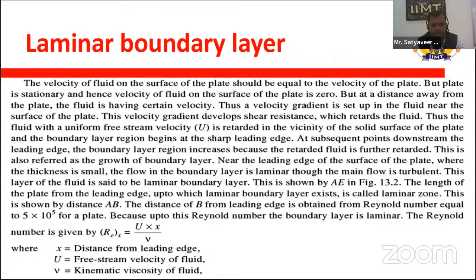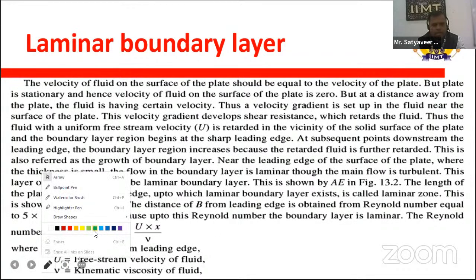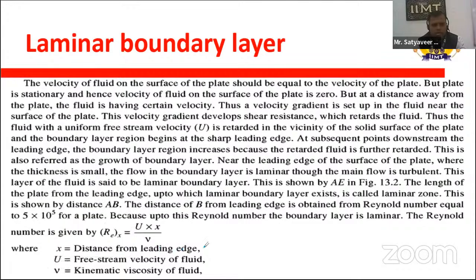The distance of B from the leading edge is obtained from the Reynolds number equal to 5 into 10 to the power 5 for the plate. The Reynolds number can be determined by the following equation: Re_x = Ux/ν. Here x is the distance from the leading edge, U is the free stream velocity, and ν is the kinematic viscosity of the fluid.